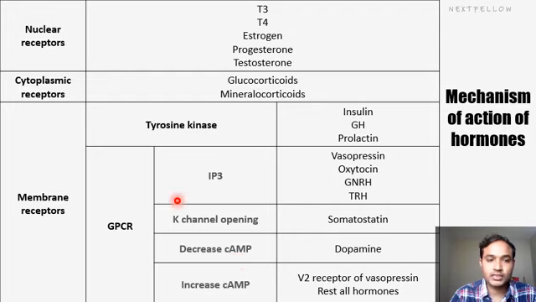So these are the MCQs. They can ask which receptor a hormone acts through. Mainly nuclear receptors and insulin are very important. Nuclear receptors are T3, T4, estrogen, progesterone and testosterone. The insulin receptor belongs to the tyrosine kinase. You have to remember these things very importantly because they are the most commonly repeated questions.